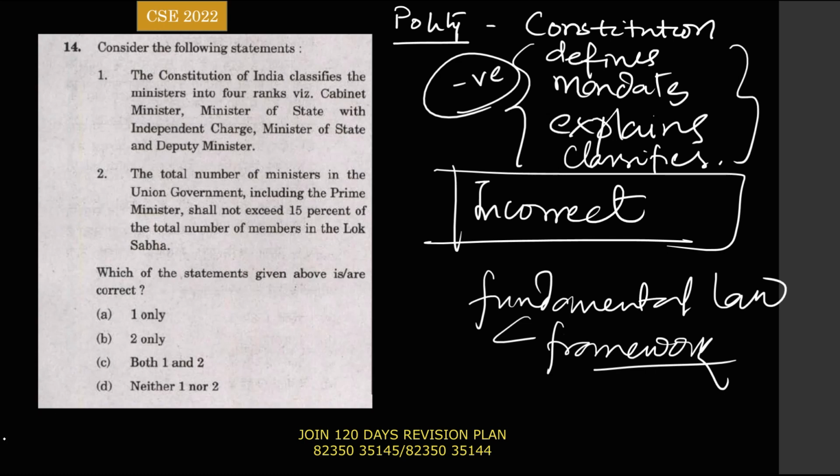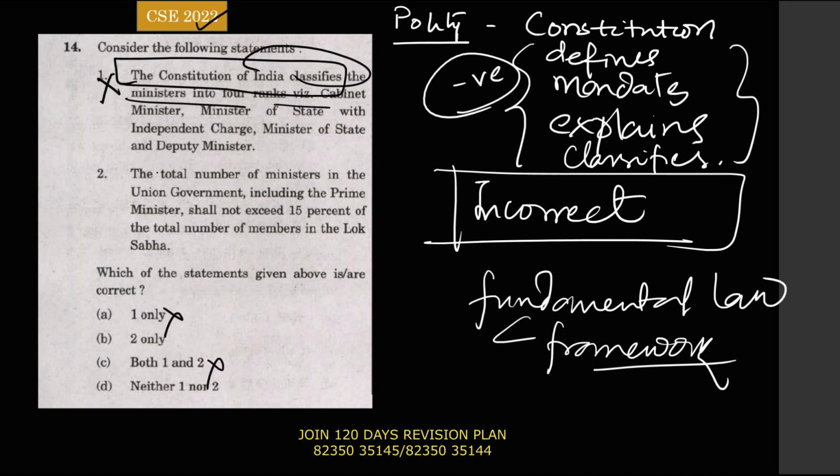So let's start, guys. Let us see this question. This came in last year's prelims 2022. Consider the following statement: the Constitution of India classifies the ministers into 4 ranks. Classifies. The Constitution of India classifies. So this statement will be incorrect, because the Constitution does not classify ministers into any four categories. Guys, it is as simple as that. So you can easily eliminate.